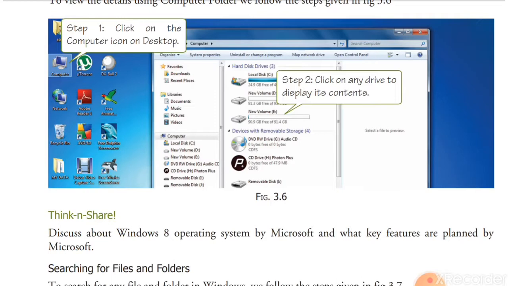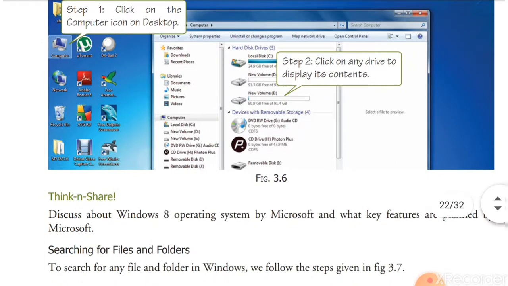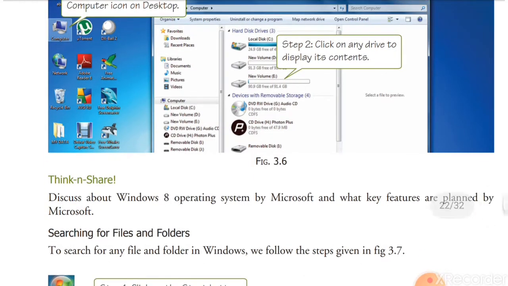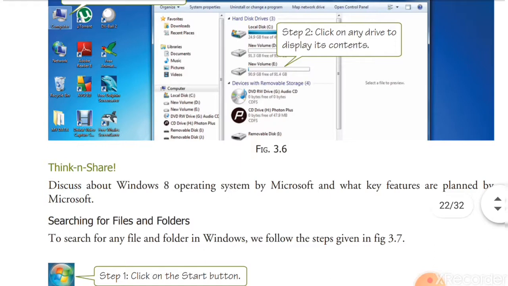In the middle content pane, you can see Local Disk C, Local Disk D, New Volume D, New Volume E, DVD, and the attached removable disk. All the storage devices that you have connected to the computer will be listed here.